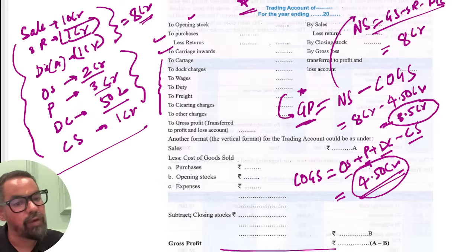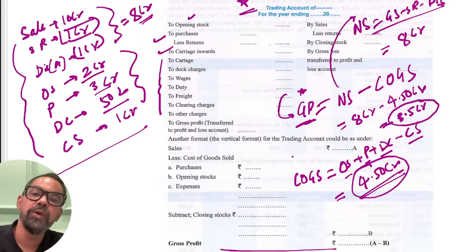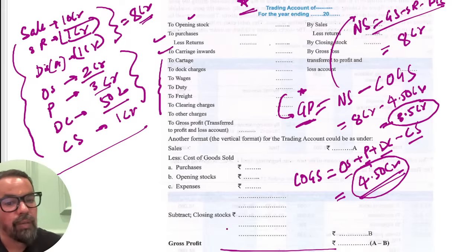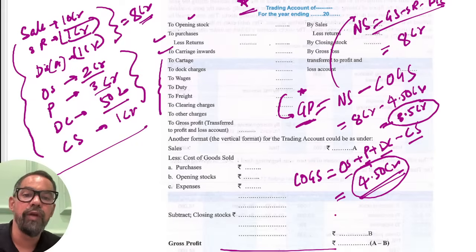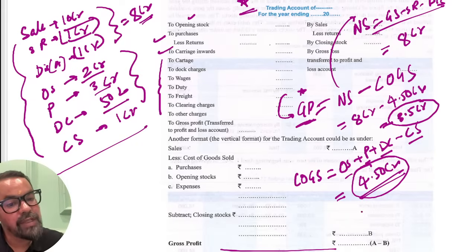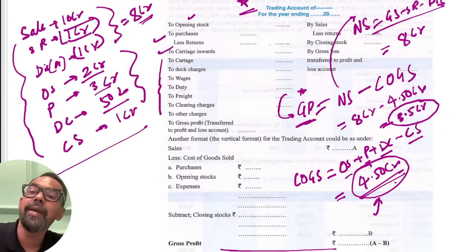So we reach 4.50 crore. Now the difference between these two is your gross profit. So this is the amount which you will transfer to your profit and loss account. This will be the first entry on the credit side of your profit and loss account.